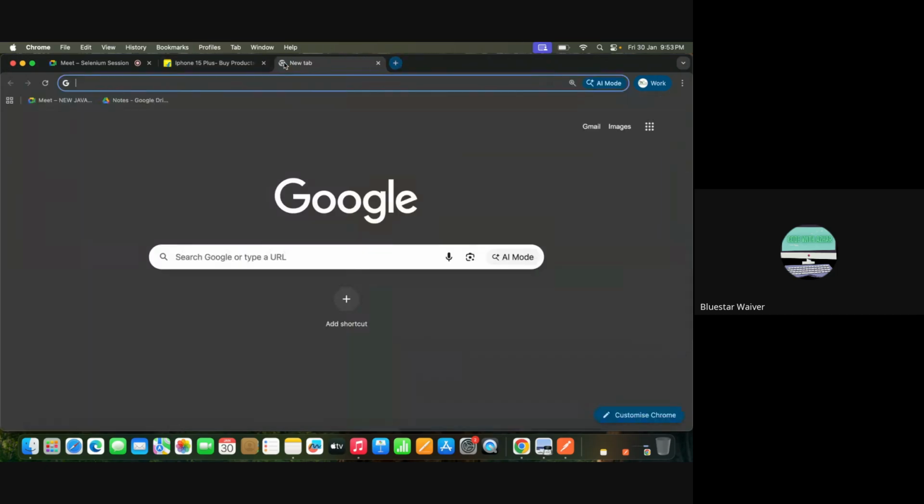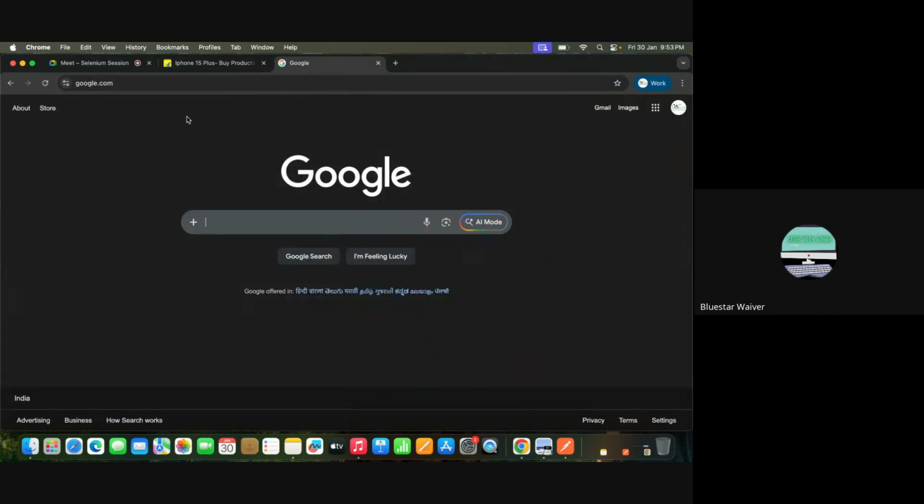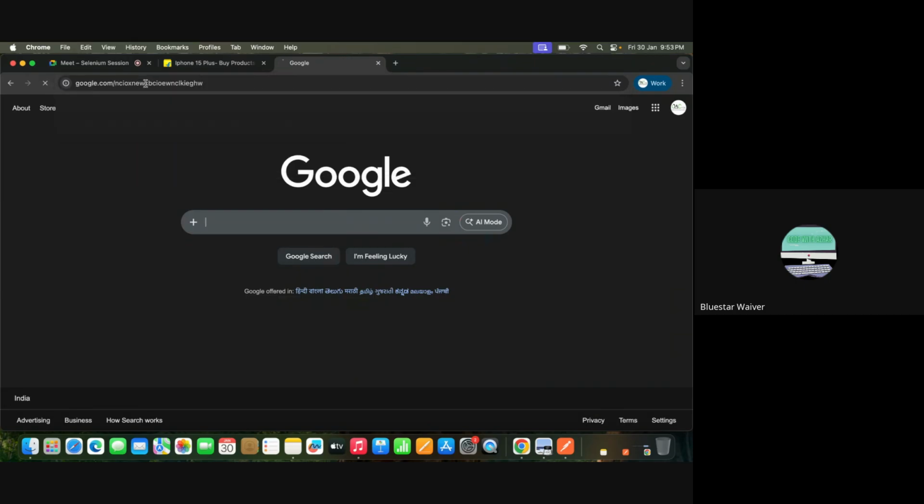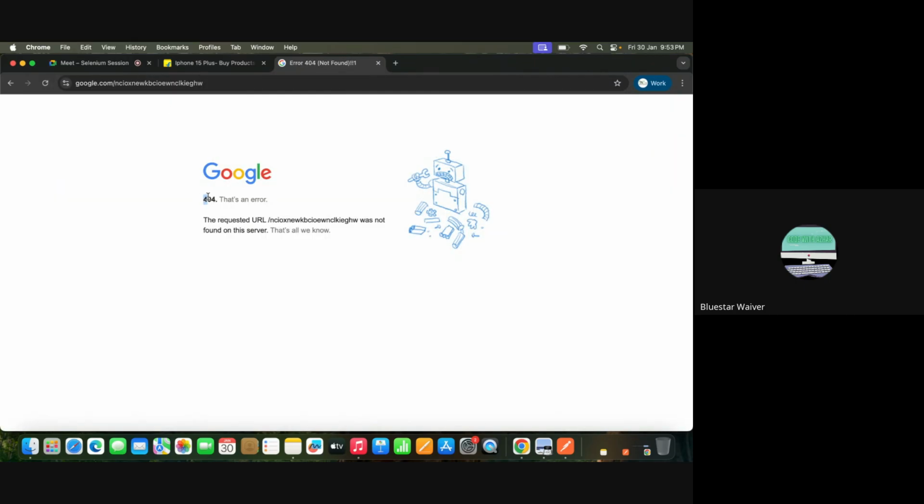See, for example, I'm giving google.com. It is loading. If I put google.com something else, see, 404. What does it mean? Not found. That means this website is not there. There are very few things, minor things, in understanding an API, but it is very, very powerful. API testing is very, very powerful.